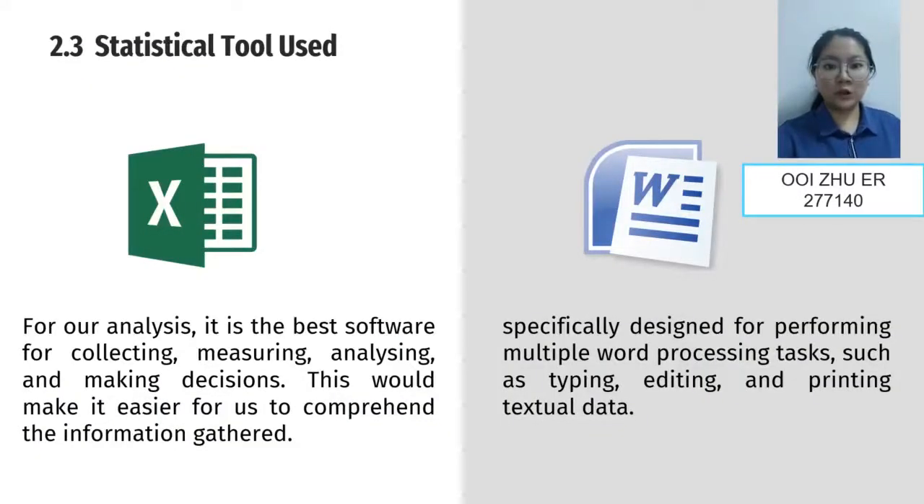2.3 Statistical tools used. First, we chose Excel as the tool to complete our assignment because Excel already has formulas and functions that help us to collect, measure, analyse, and make decisions. Besides, we also use Microsoft Word to help complete our assignment because Word has a special design for performing multiple word processing tasks such as typing, editing, and printing textual data. Word also includes tools for basic graphic design, paper statistics, spelling and grammar check, and so on.